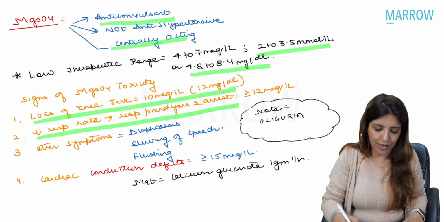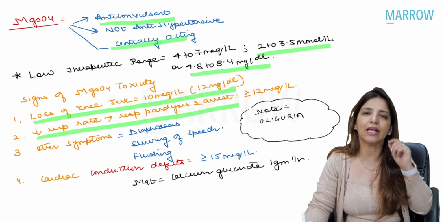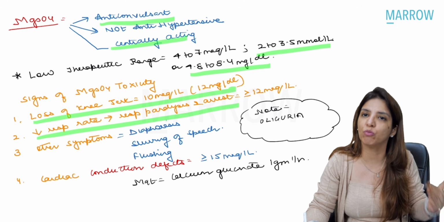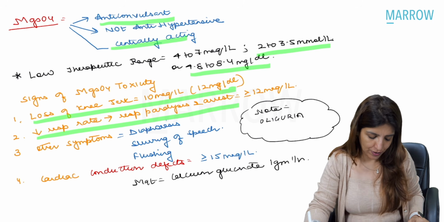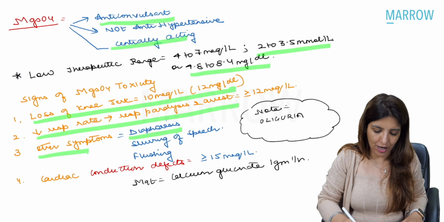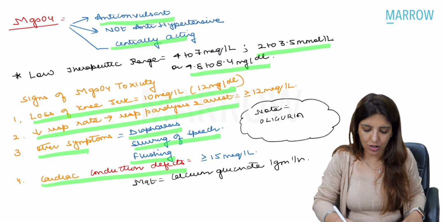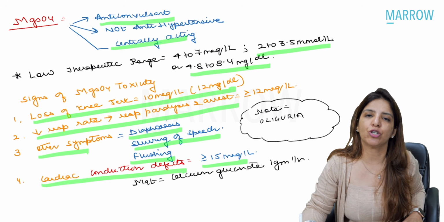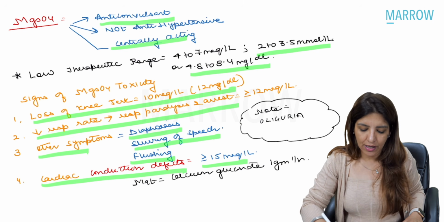Decreased respiratory rate is a sign of magnesium sulfate toxicity. Ultimately, when magnesium concentration becomes more than 12, it leads to respiratory paralysis and respiratory arrest. The other symptoms are diaphoresis, slurring of speech, and flushing. Cardiac conduction defects are seen when magnesium concentration becomes more than 15 milliequivalents per liter.